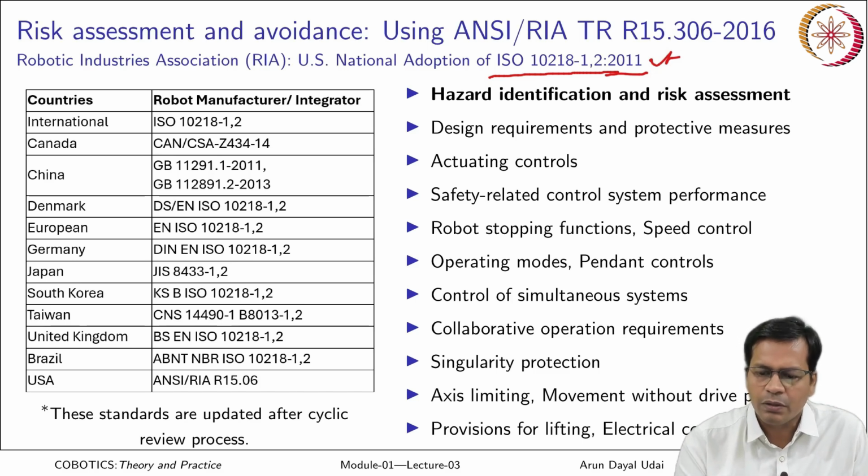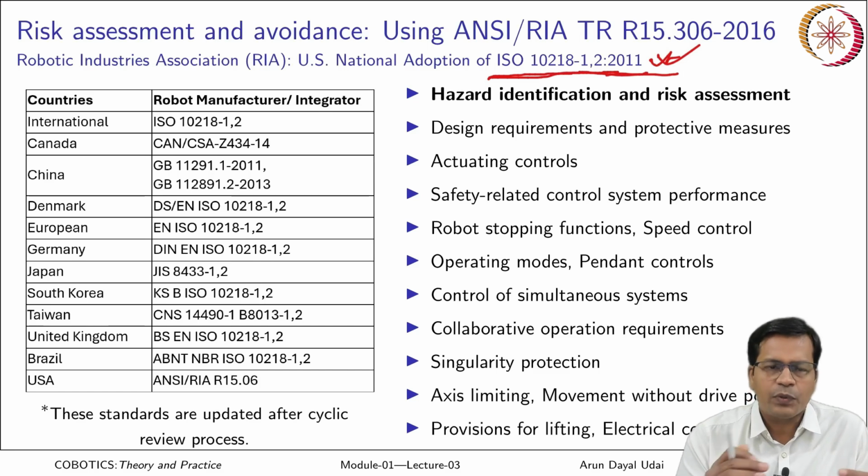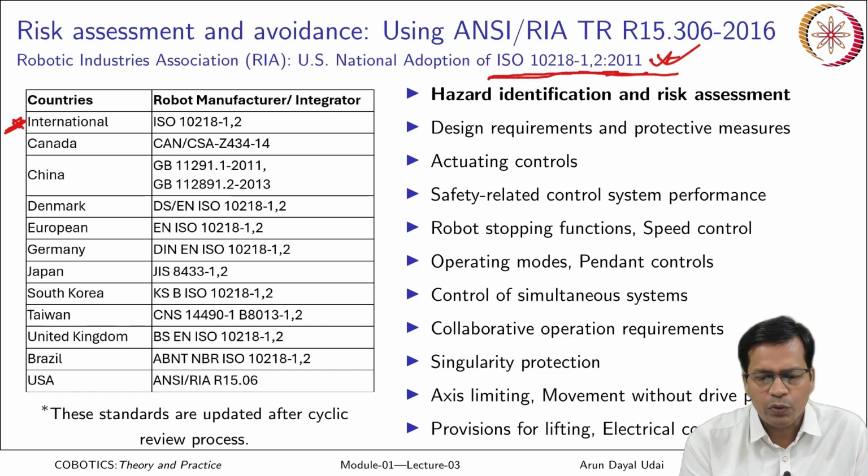So, you should not just take in any standard as such, right. The risk assessment standard, ISO 10218, is adapted across various nations internationally. In India also we follow the base guidelines which are there in ISO 10218 parts 1 and 2. Part 1 is for the manufacturer, part 2 is for the integrator. In Canada it has some other name, right. The same adaptation has gone in there also. In China it is there, Denmark, Europe, Germany, Japan, South Korea, Taiwan, UK, Brazil and US, right.